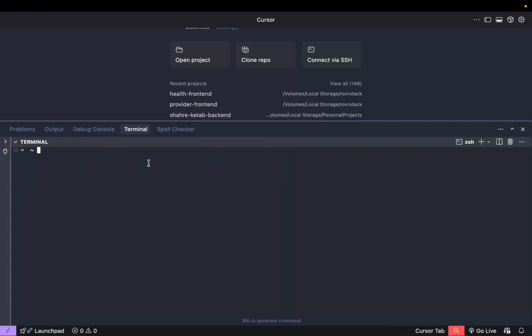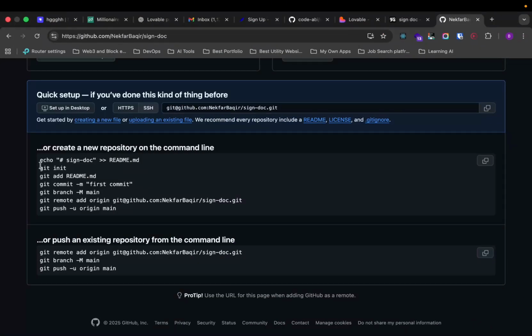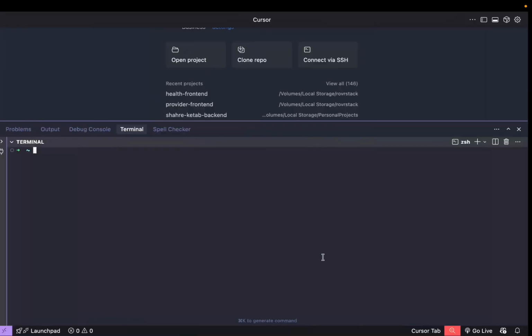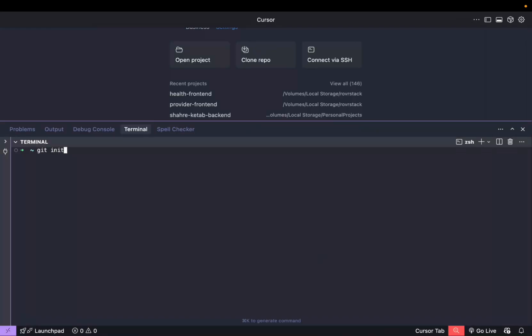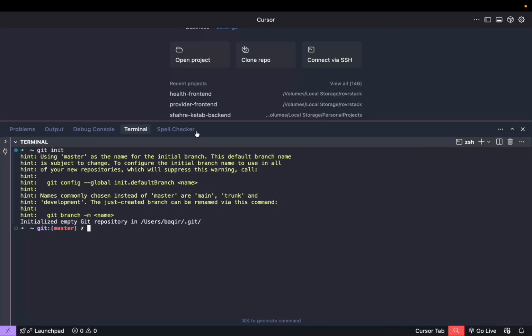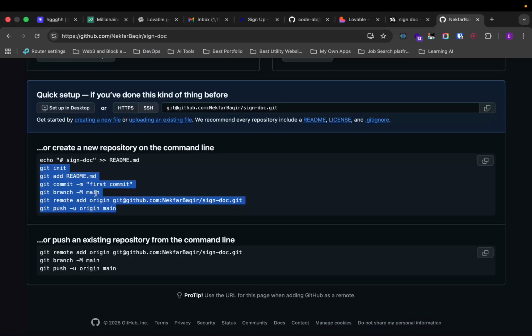And let's first of all initialize a git repository here. So how are we going to do that? We're going to say git init, and then we can add a readme even. So first of all, let's just say git init, and it initialized a git repository, and then we are going to add a readme file.